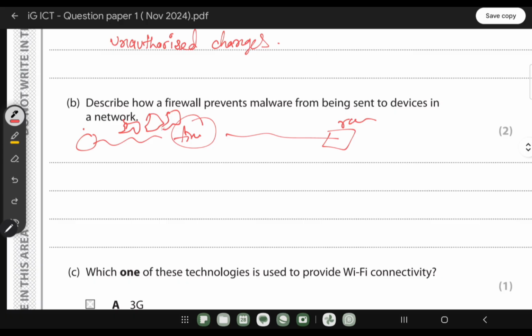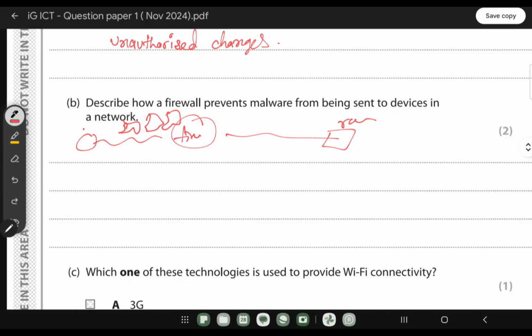So they take that particular packet of data and check the IP address, and then if that particular IP address matches with the list of the URLs allowed on that particular Wi-Fi, then it will give them the access to go inside that particular Wi-Fi system.